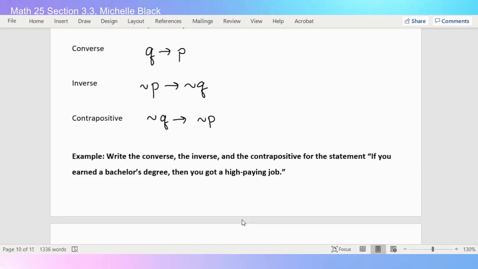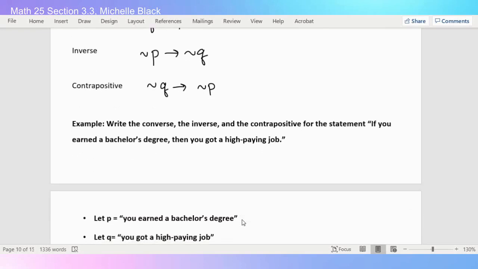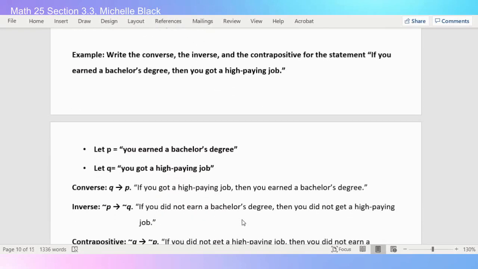So here's an example in words of what the converse, inverse, and contrapositive would look like. So let's say our original conditional statement is, if you earned a bachelor's degree, then you got a high-paying job. So for us, P is you earned a bachelor's degree, and Q is you got a high-paying job. For the converse, we kind of need to flip it. So the converse would say, if you got a high-paying job, then you earned a bachelor's degree.